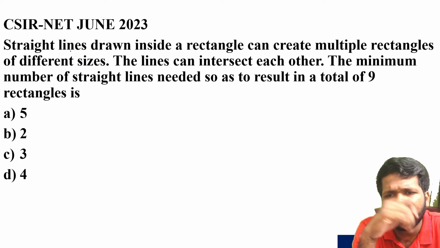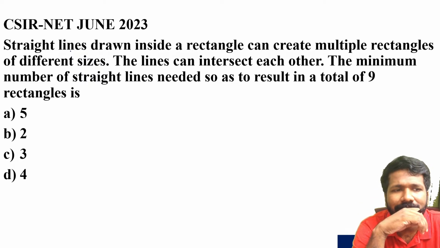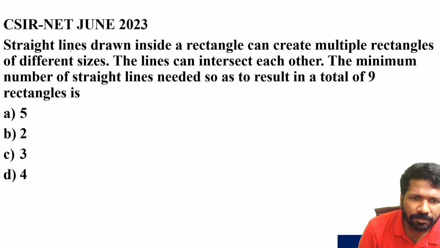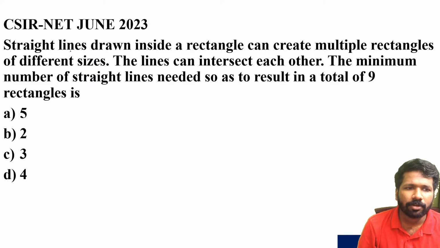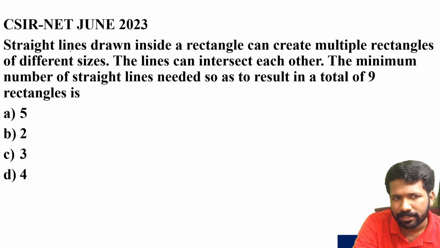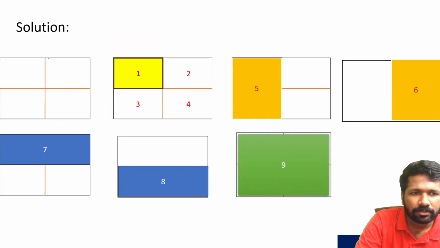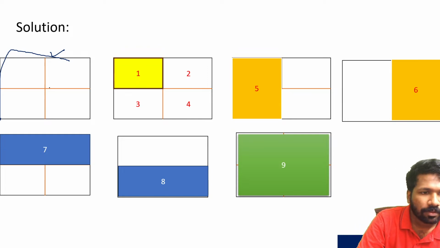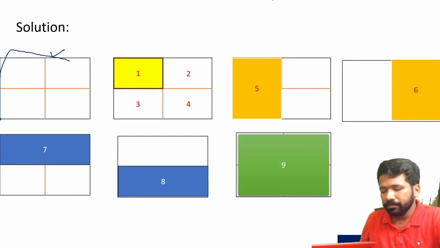Straight lines drawn inside a rectangle can create multiple rectangles of different sizes. The lines can intersect each other. The minimum number of straight lines needed so as to result in a total of 9 rectangles is. So one rectangle is there. So if this is the original rectangle, one second.